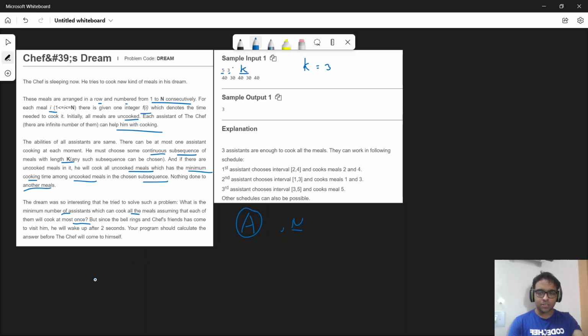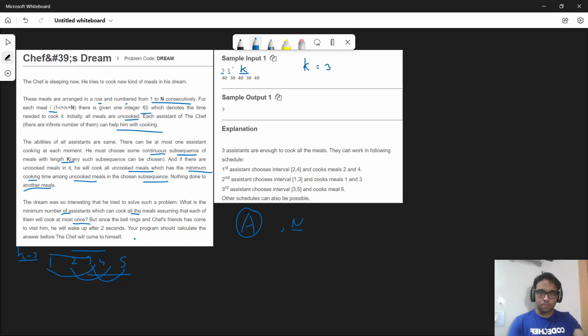So what does this contiguous subsequence mean? Say in an array of 1, 2, 3, 4, 5, my k is equal to 3. A contiguous sequence of length 3 means that you can pick any subsequence which is continuous and of length 3. For example, 1, 2, 3 is one of the valid subsequences, 2, 3, 4 is one of the valid subsequences, and 3, 4, 5 is also one of the valid subsequences. So this is what the question means by continuous subsequence.